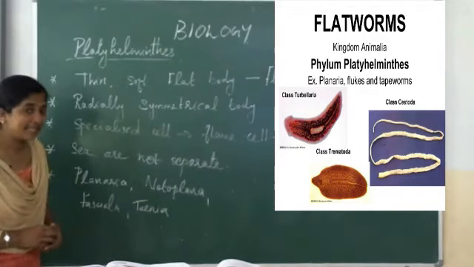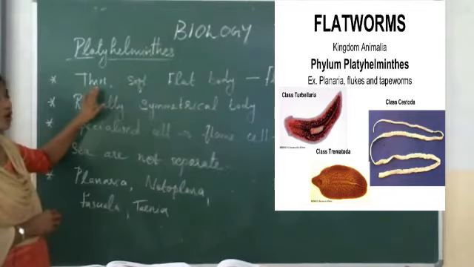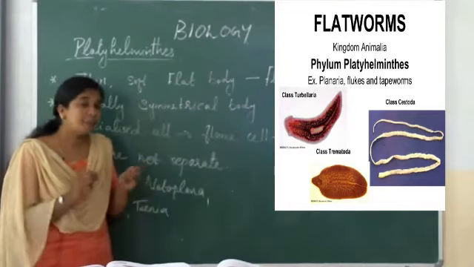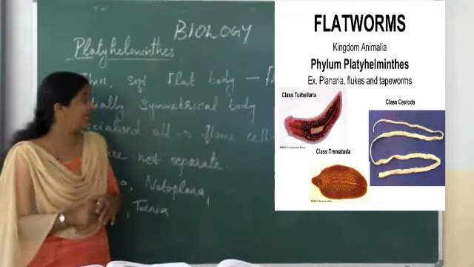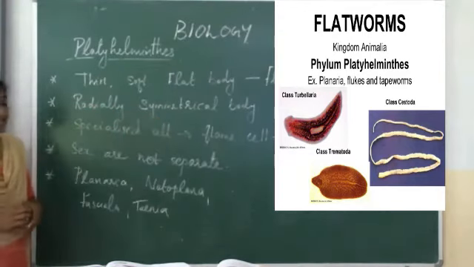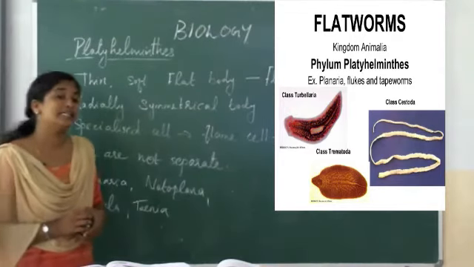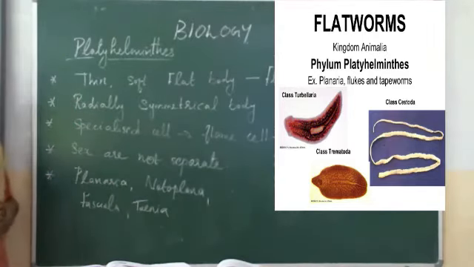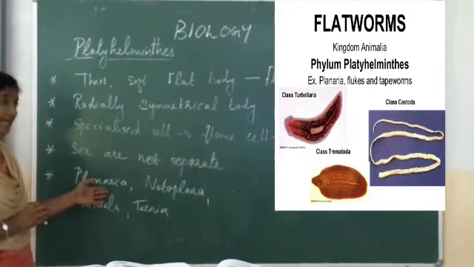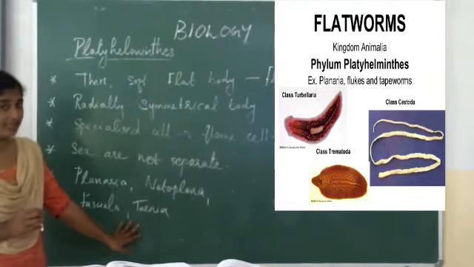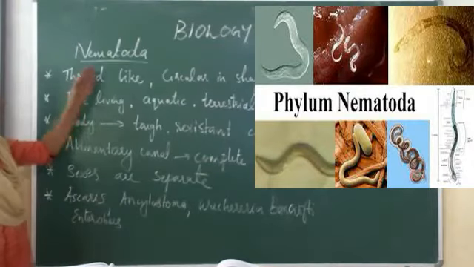Is it clear? Once again, phylum Platyhelminthes consists of a thin, soft, flat body. That's why they are known as flatworms. It is the simplest worm without legs. Its body shows radial symmetry. It has a specialized cell, the flame cells, mainly for osmoregulation and excretion. Then sexes are not separate. And examples for this phylum are Planaria, Notoplana, Phaseola and Taenia. Is it clear? Okay.